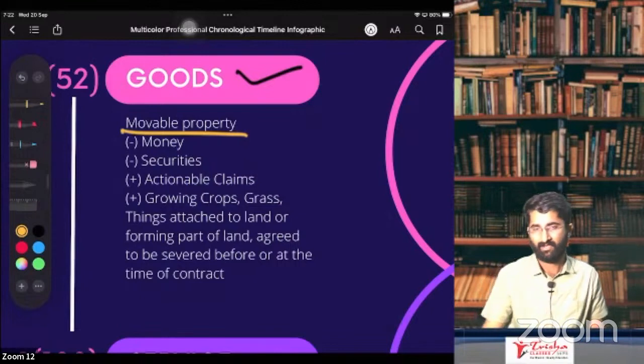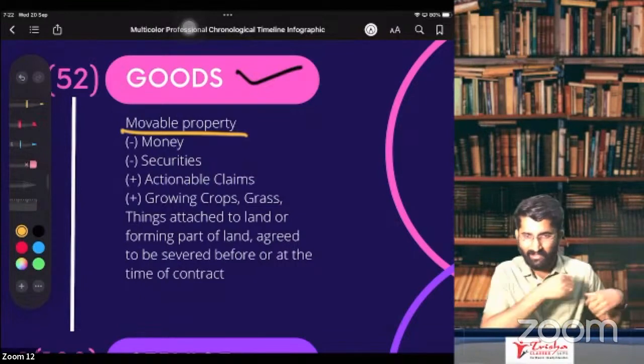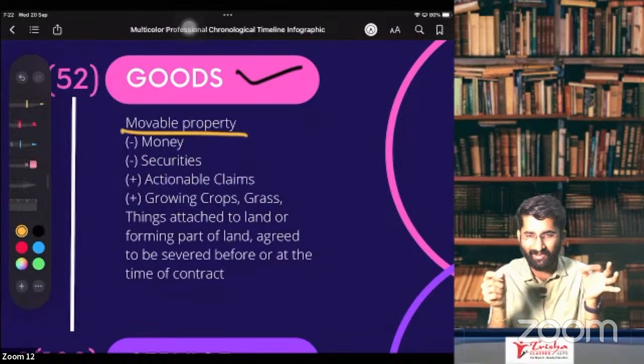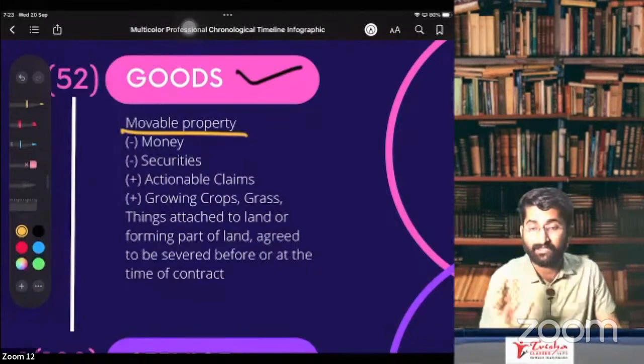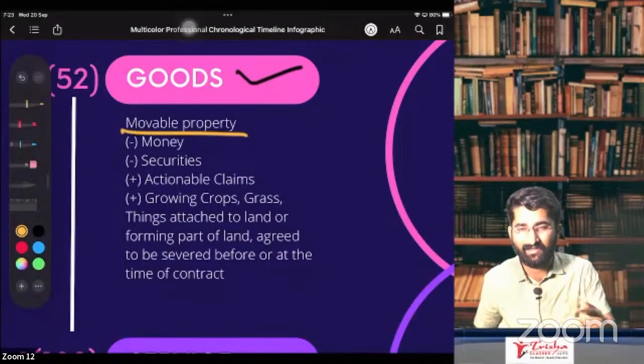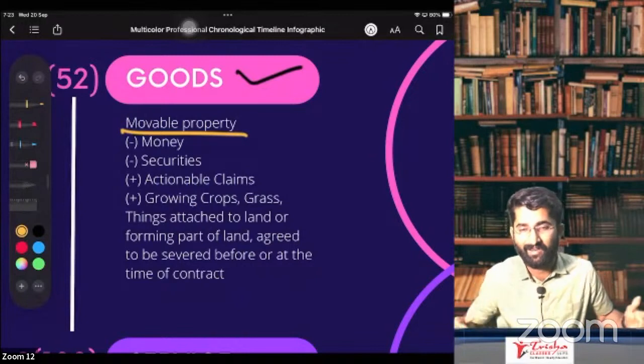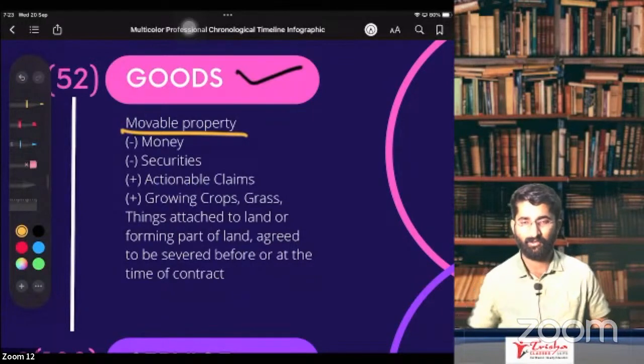Money. It is in your pocket, no? That 100 rupees ka note. You can transfer it from one place to another place. Sir, will it become goods? No. It is not the goods. Why is it not the goods? I'll tell you something. It will create a never-ending loop. It will create one loop. What is the loop, sir?